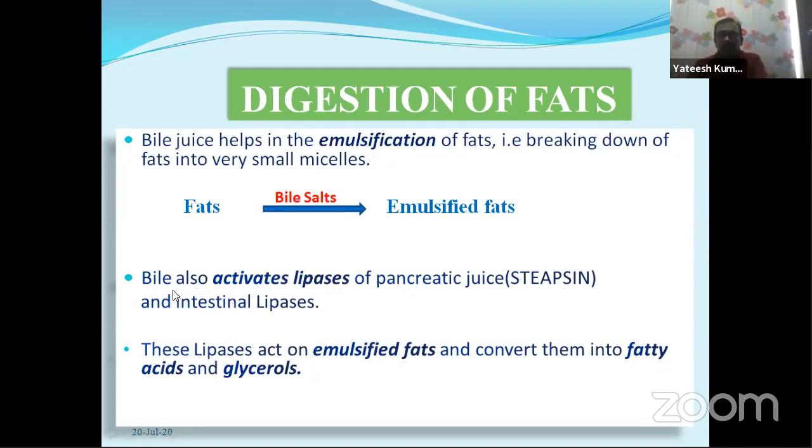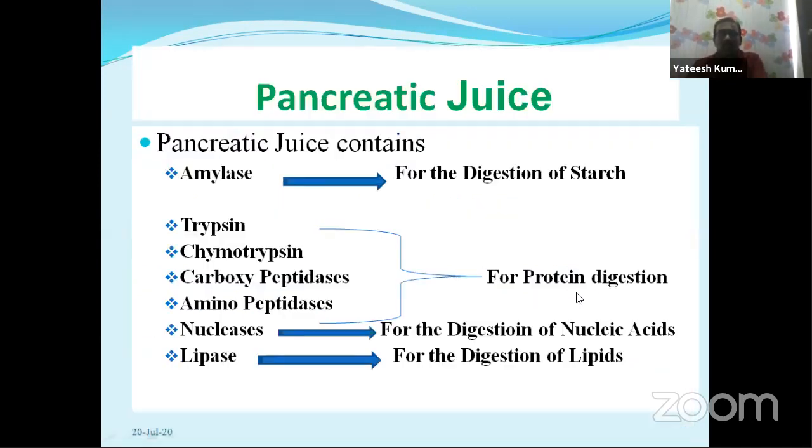And bile juice, look here, second point, bile juice also activates lipases of pancreatic juice. The pancreatic lipase is also called steapsin. Okay, now the pancreatic juice. The pancreatic juice from the pancreas contains the following enzymes. Look here, amylase. In the buccal cavity, we discussed the salivary amylase.